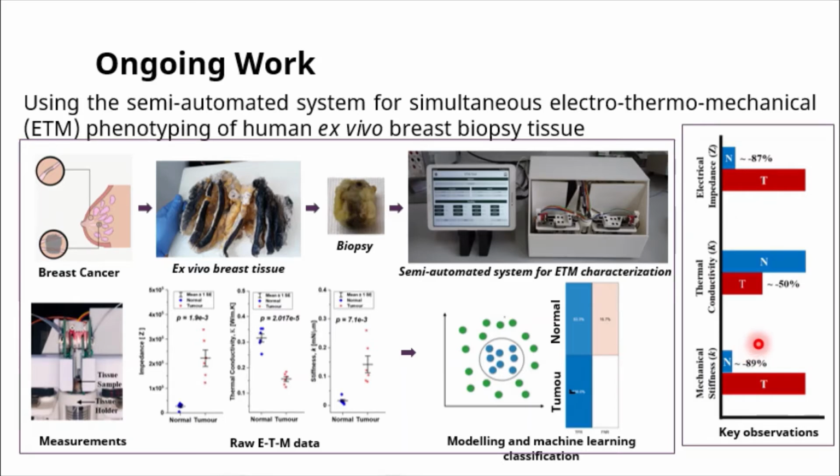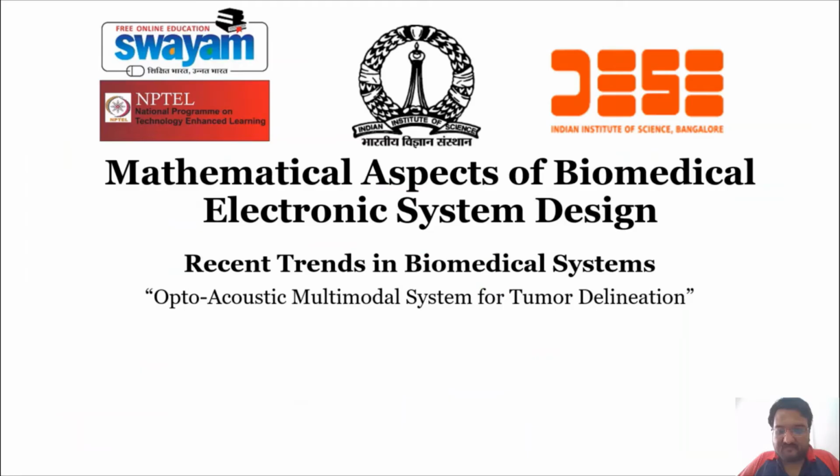So far, what we have observed is that the tumor tissues, which are ex vivo formalin fixed tissues, have a higher electrical impedance as compared to normal and also higher mechanical stiffness as compared to normal. Whereas the thermal conductivity for the tumor tissues is found to be almost half as compared to normal tissues. We are still in the process of acquiring more data, improving the classification algorithm, and getting more raw data as a part of the study.